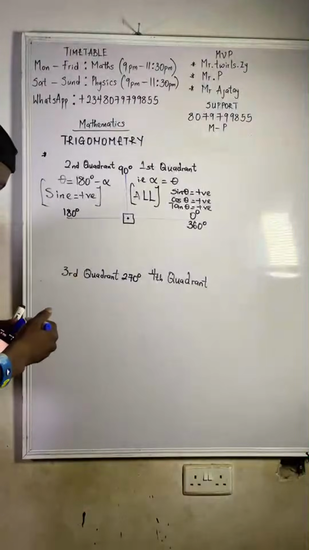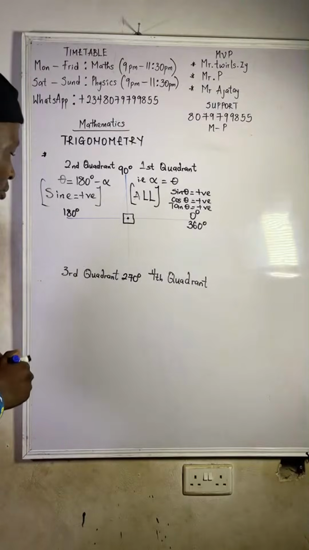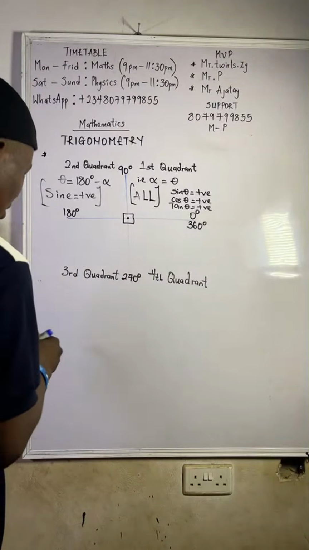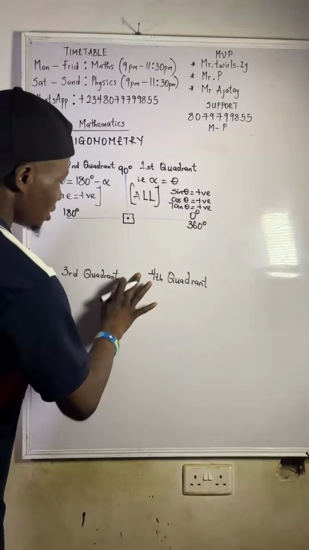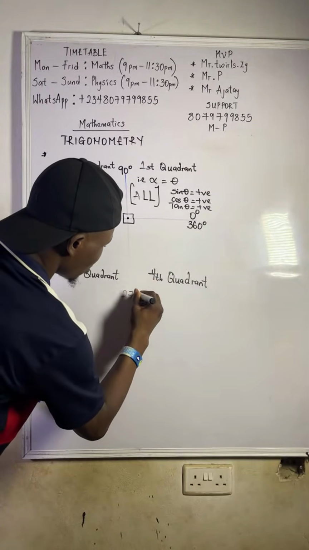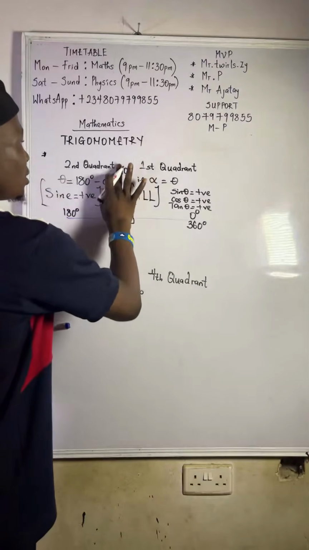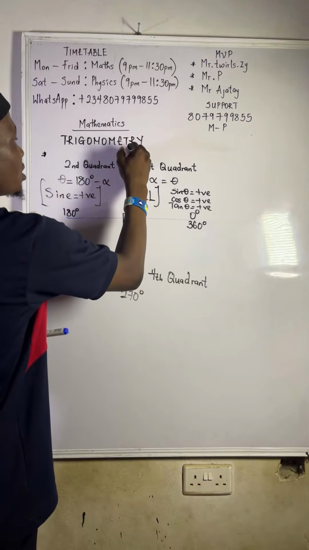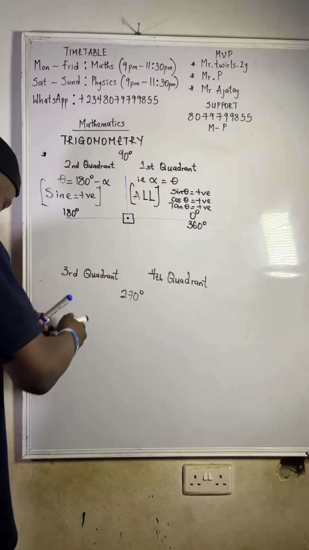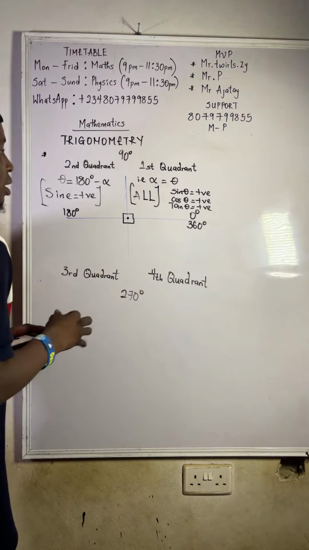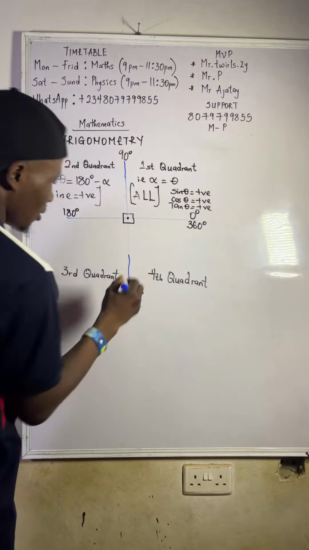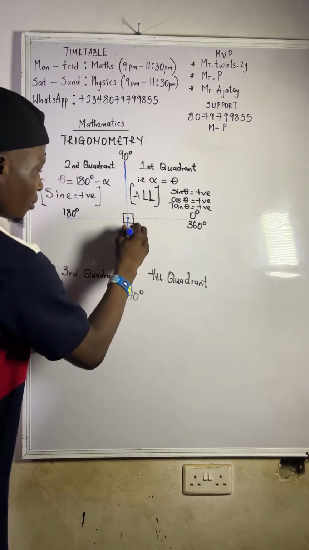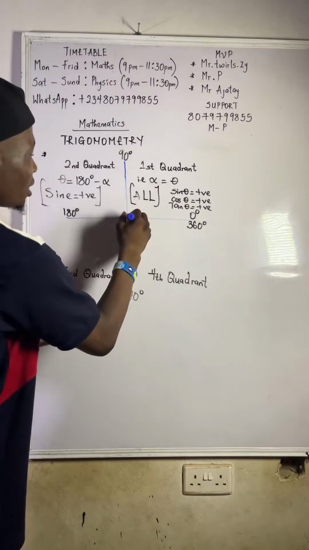Good. Coming to this part now, this is the part you have to be very careful. Don't forget here is 270 degrees. Here is 270, so let me extend it so that you don't mix it. Here is 90 degrees. So now coming to this part here, how do you get the angle here?